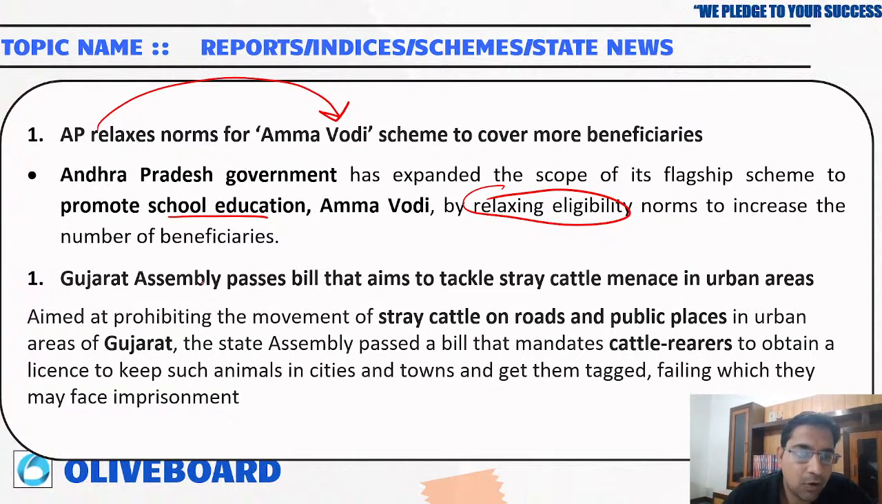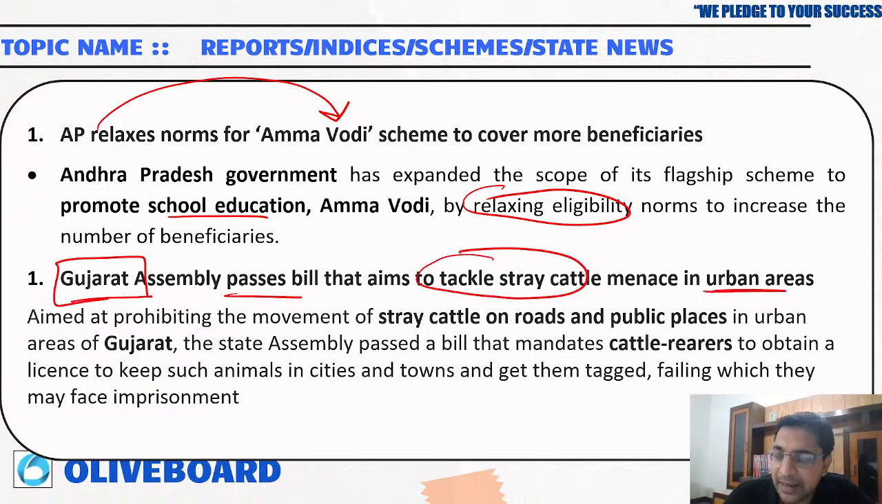Okay. Now, the Gujarat Assembly has passed a bill to tackle the stray cattle menace in urban areas. So that is done in Gujarat.